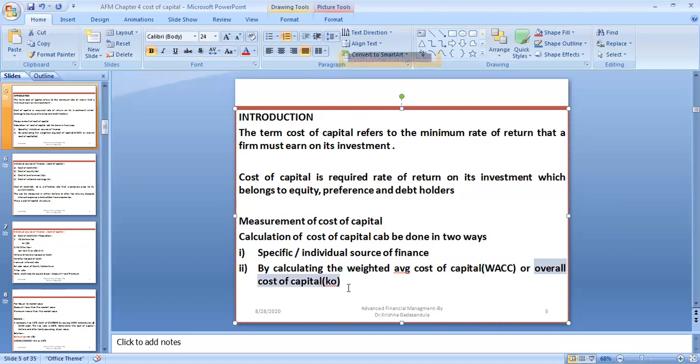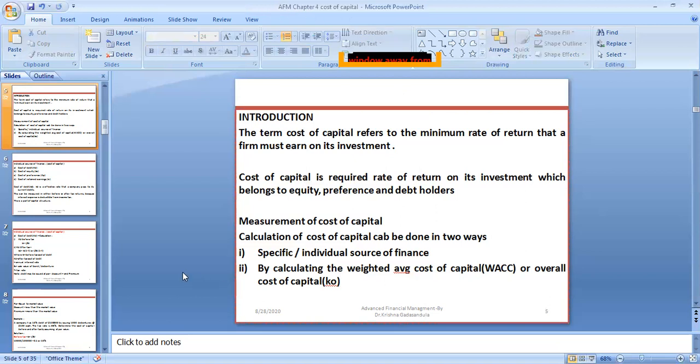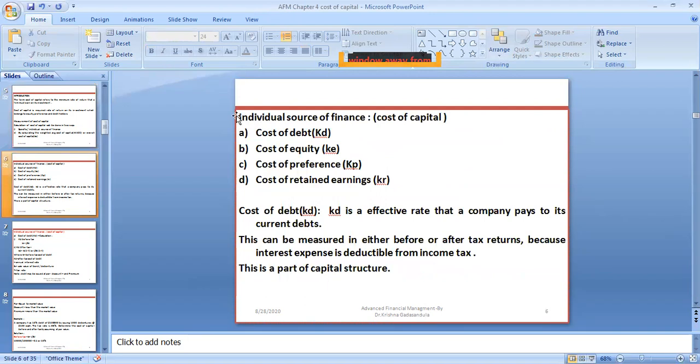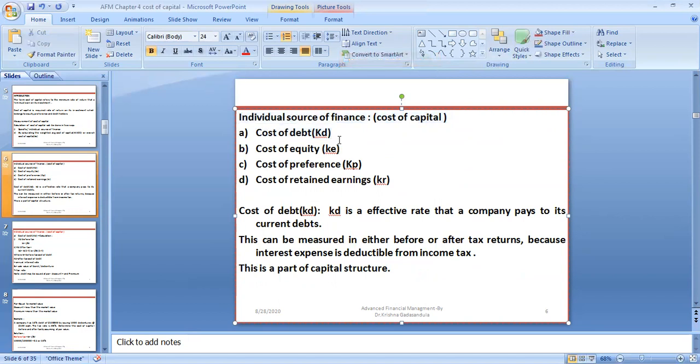Overall cost of capital, that is Ko, means a combination of all the sources of finance, where the cost is calculated combinedly. So weighted average cost of capital means WACC, which takes the weight of all the finance sources that you are bringing to run your business. The other approach is the individual source of finance, or cost of capital. First we have cost of debt. Debt means what we borrow from a loan, debentures, or bonds, and for this we need to pay some interest.